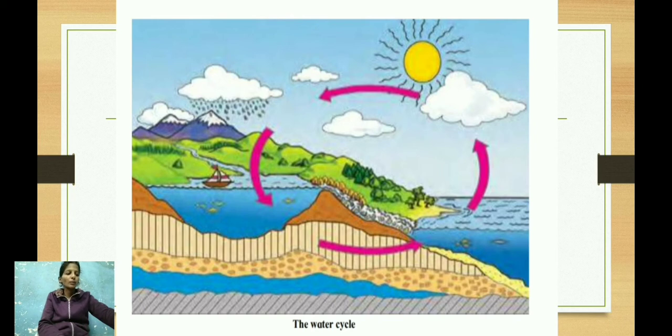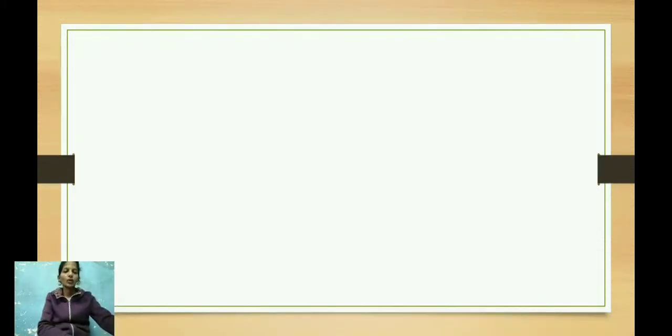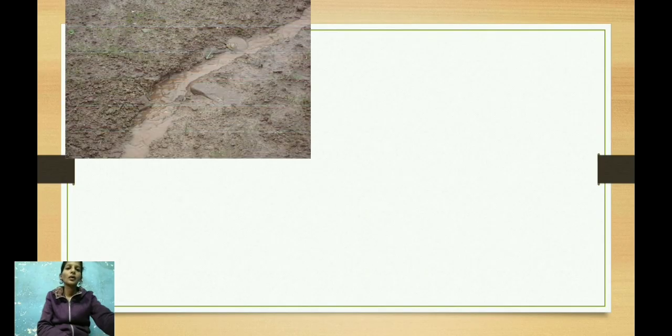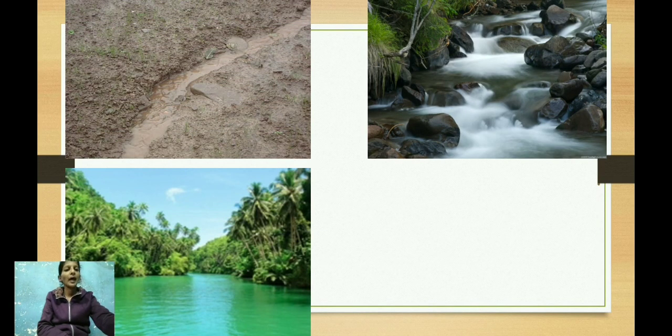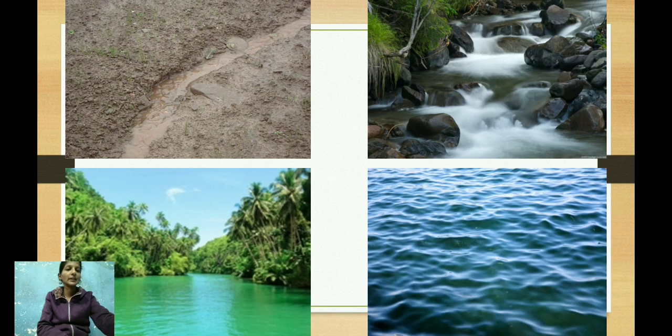These small droplets join together and form bigger drops which are heavy. They cannot float. Such drops of water fall down on the earth in the form of rain. This rainwater flows into rills, streams, rivers, and finally into the sea.